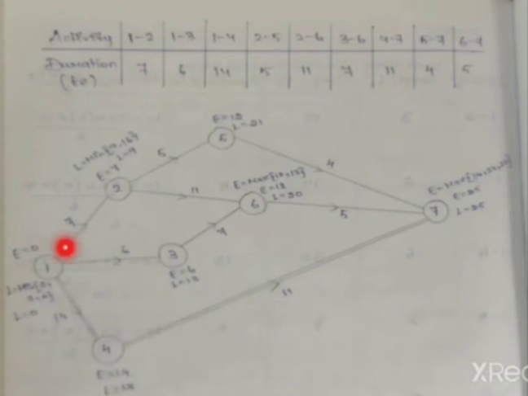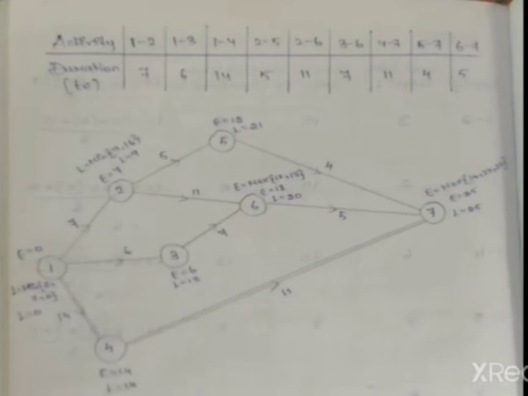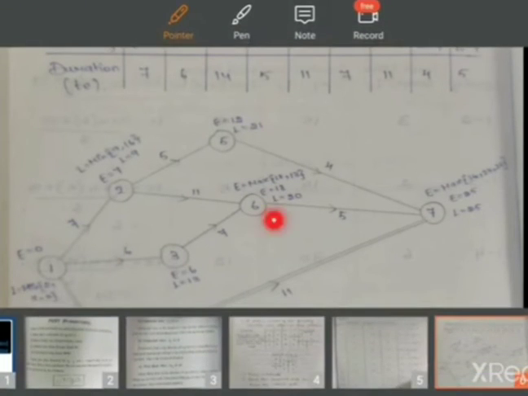The next will be 1 to 4. So 1 to 4 is also only one incoming activity. So for this activity E value will be 0 plus 14, E is equal to 14. The next we have to come with the fifth one. So fifth activity means 2 to 5. For 2 to 5, here is also only one incoming activity. So 7 plus 5 is equal to 12. So next one is 6.